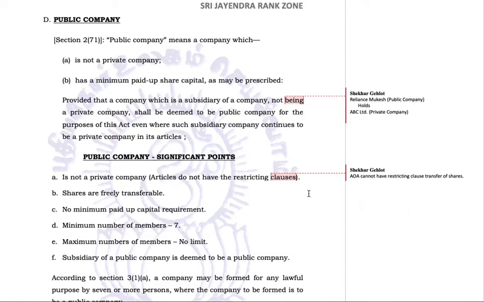No minimum paid up capital is required to set up a public company. These restrictions have now been done away with. Earlier it used to be 5 lakh for a public company, 1 lakh for a private company, but now there is no such requirement at all. But yet again, I won't take much time on this, but this cannot be nil, like we have discussed earlier.